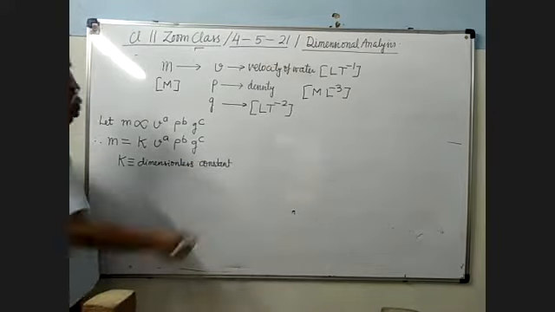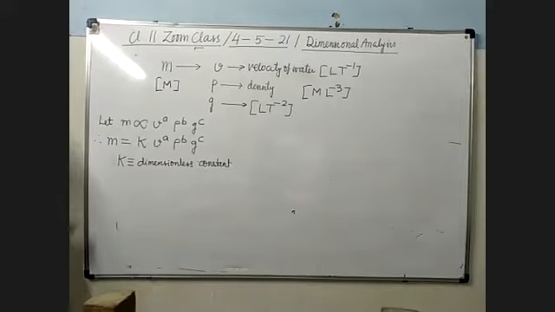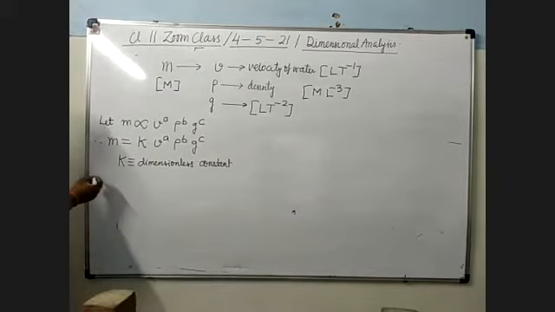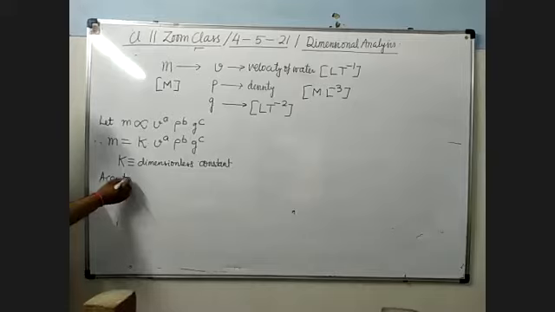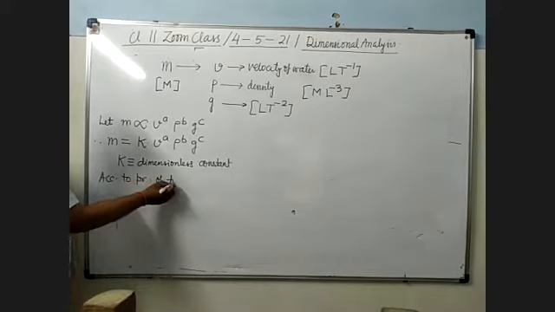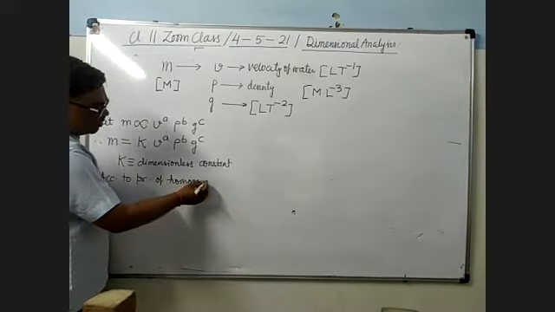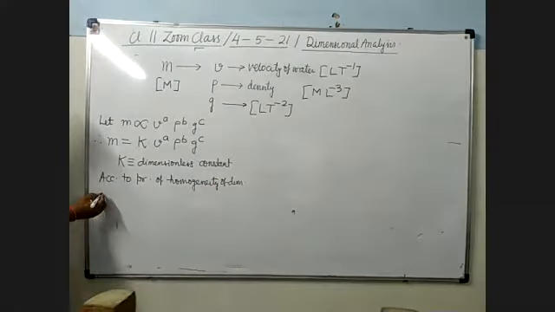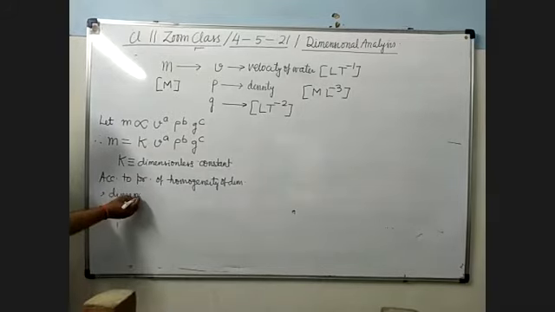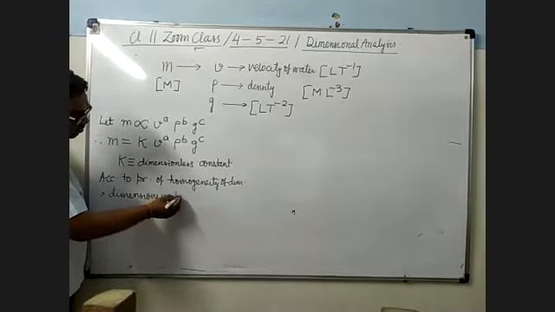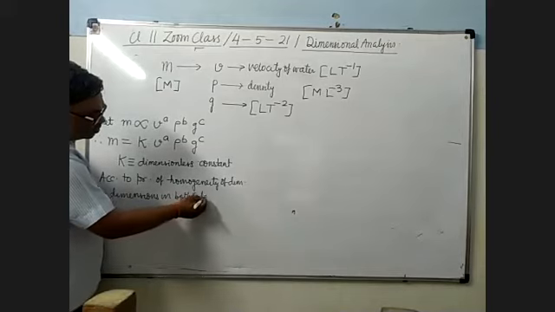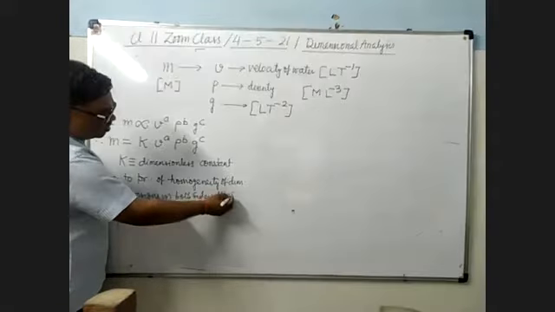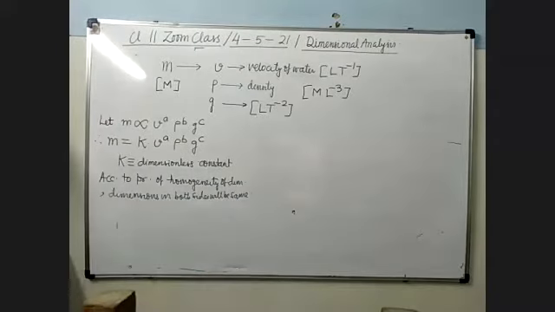Now what will you do? Write the dimension in both the sides. Why? Because according to principle of homogeneity of dimensions, dimensions in both the sides will be same. There will be same dimension in both the sides.